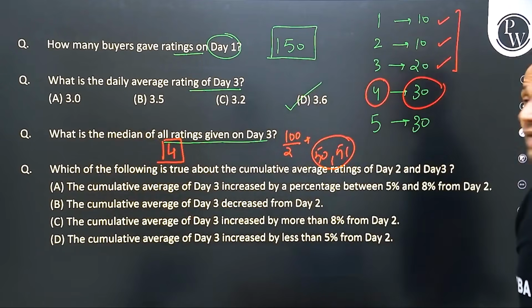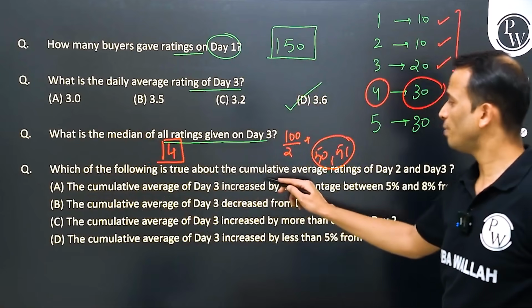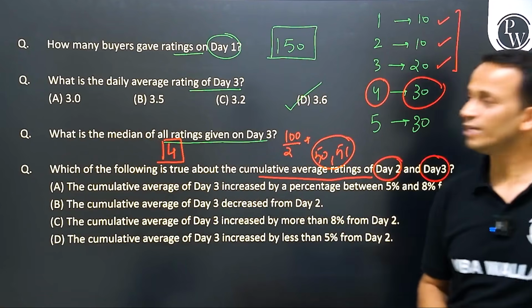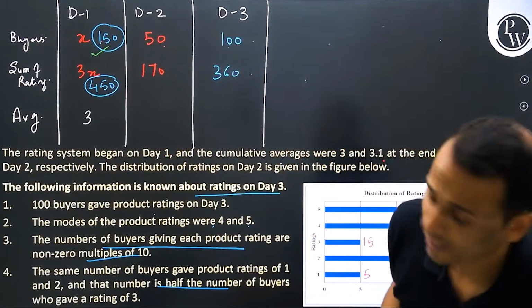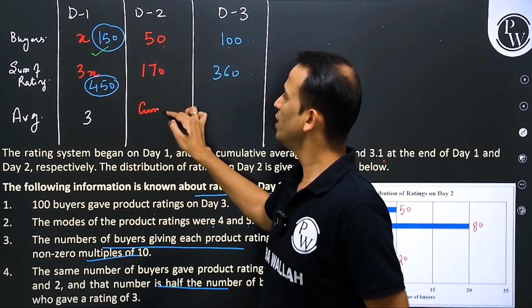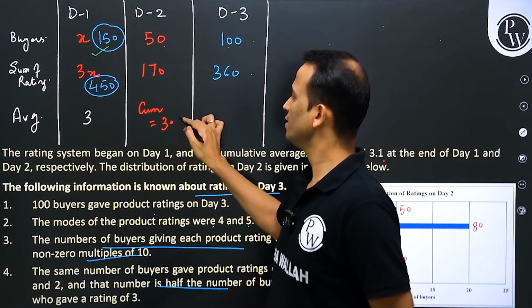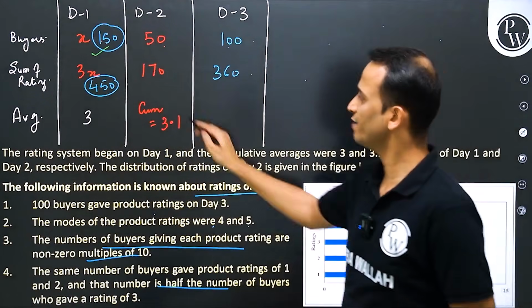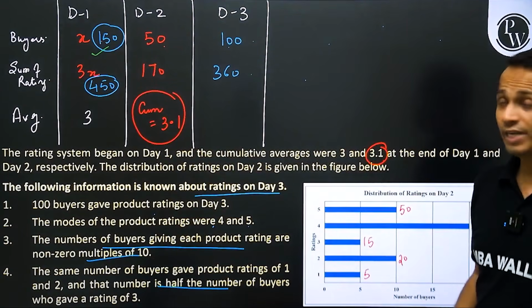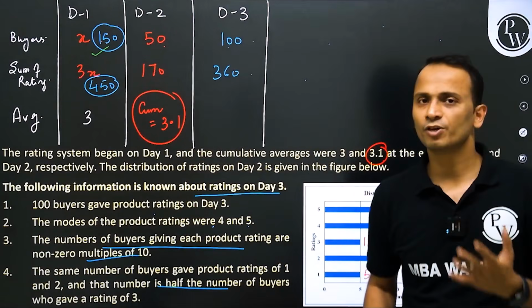Done? Next, which of the following is true about the cumulative average ratings of day 2 and day 3? Now, day 2, day 3 cumulative. So we'll have to calculate these. For day 2, the cumulative average was given as 3.1. It was given here. Okay, for day 2. Now we just have to calculate for day 3.